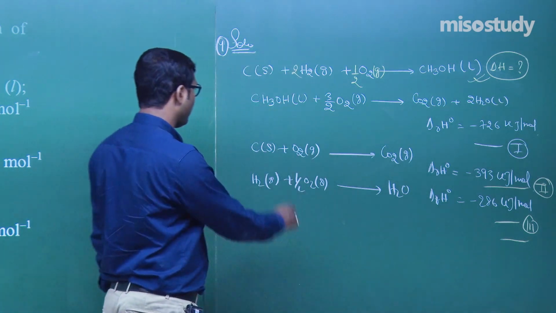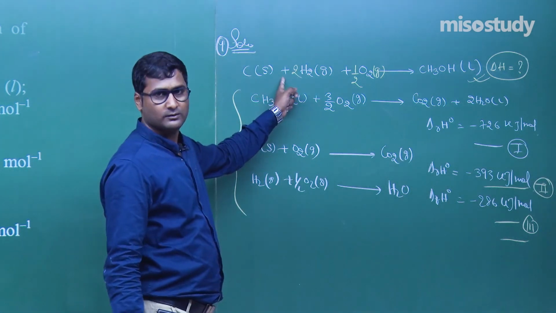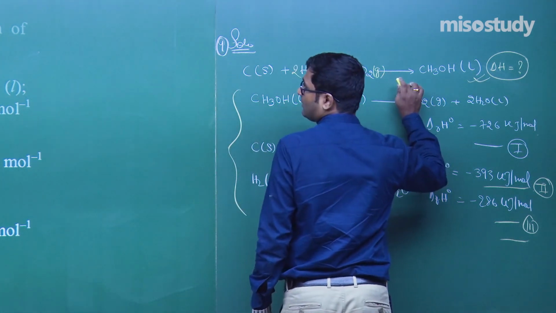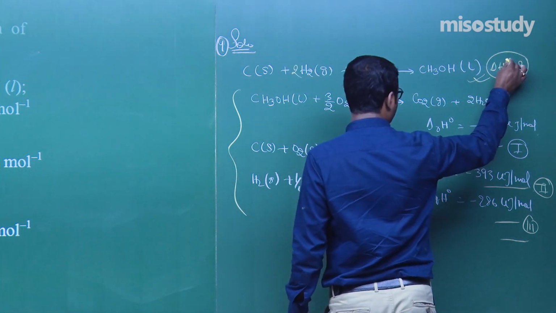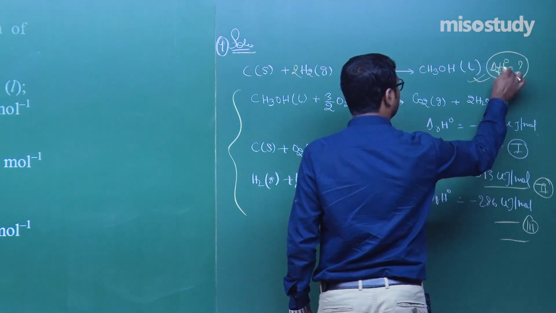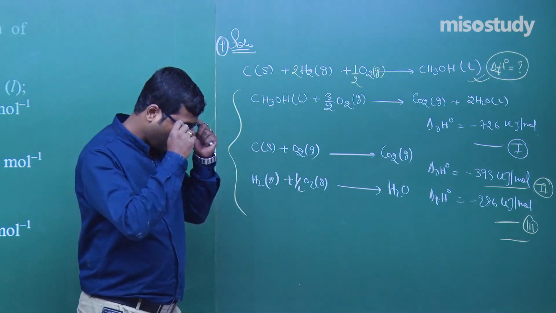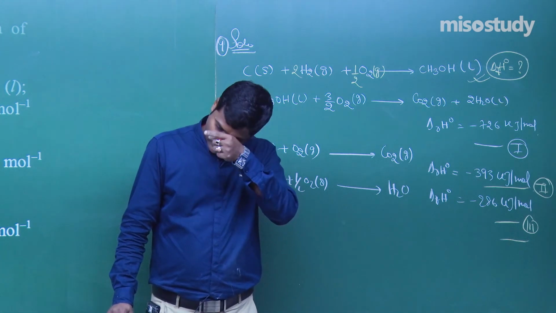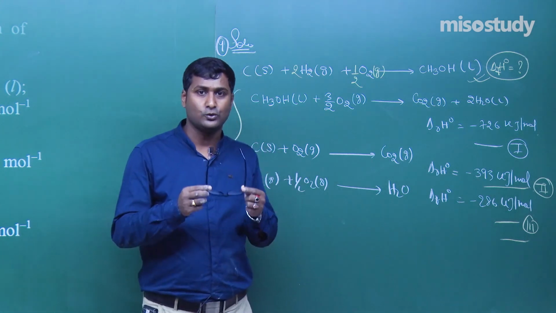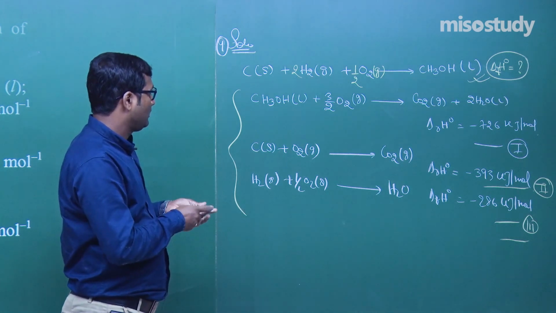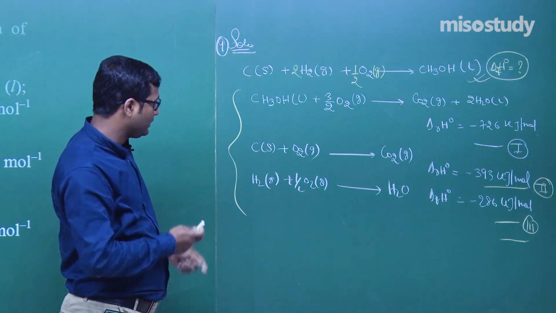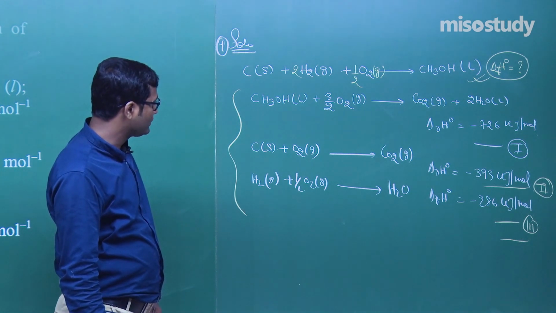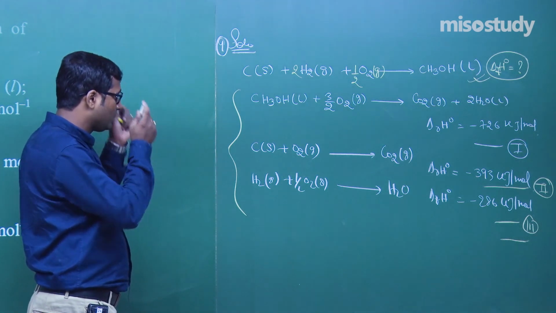Now the question here: by using these three equations you have to reach here, and when you reach here then you can easily find out the standard enthalpy of formation of CH3OH. Now tell me what to do. In this case, what to do, tell me. It's very simple, we can easily do. Look at, if I add equation 2 and 3, what will happen? What do we observe?